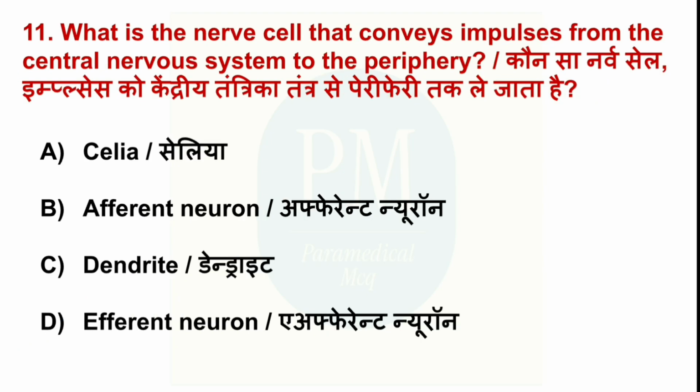What is the nerve cell that conveys impulses from the central nervous system to the periphery? Option A, cilia, option B, afferent neurons, option C, dendrite, option D, efferent neuron. The correct option is option D, efferent neuron.